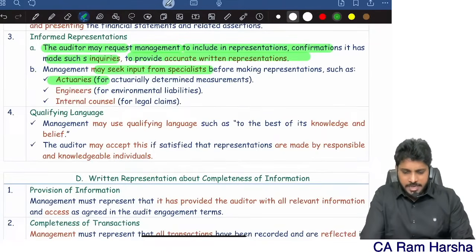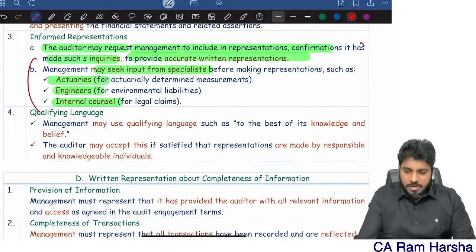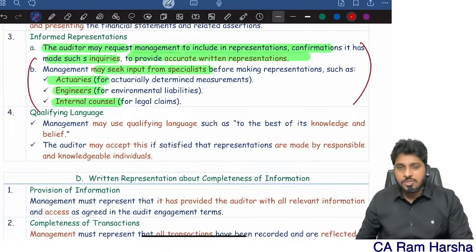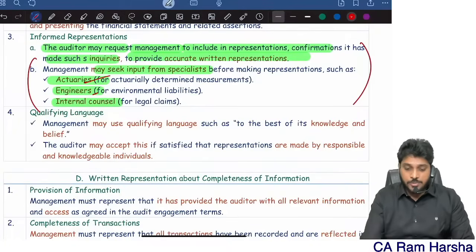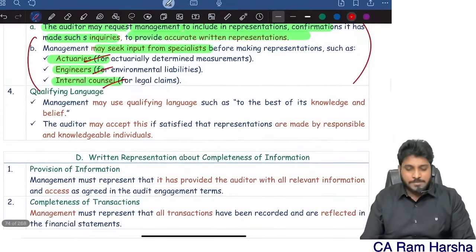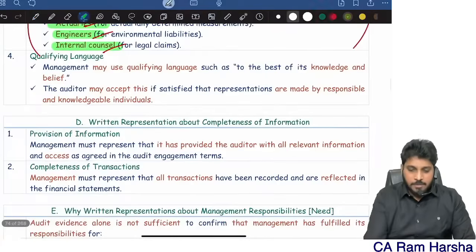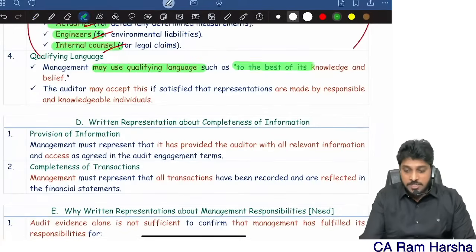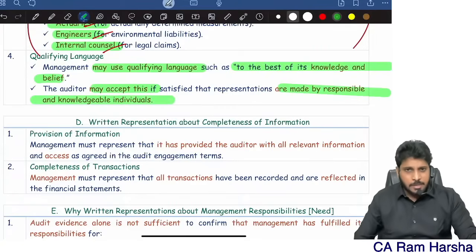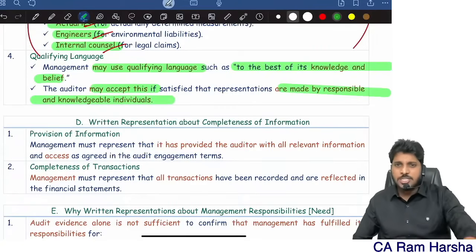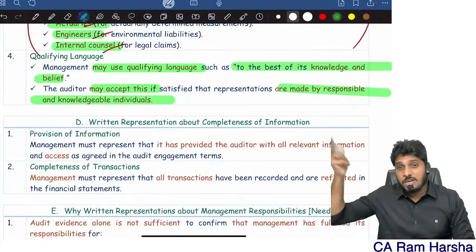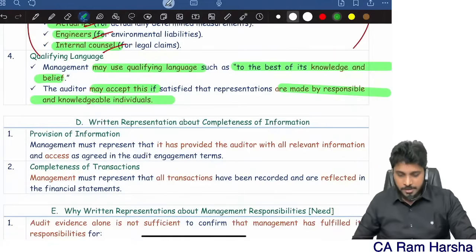Management may seek input from others. When they are giving representations on management responsibilities, sometimes they may take help of others, actuaries, engineers, all that. Sometimes management may use qualifying language like to the best of knowledge and belief. You can accept this if the person giving the representation is a knowledgeable person. Only a knowledgeable person can use the words to the best of my knowledge and belief. Others cannot use it.